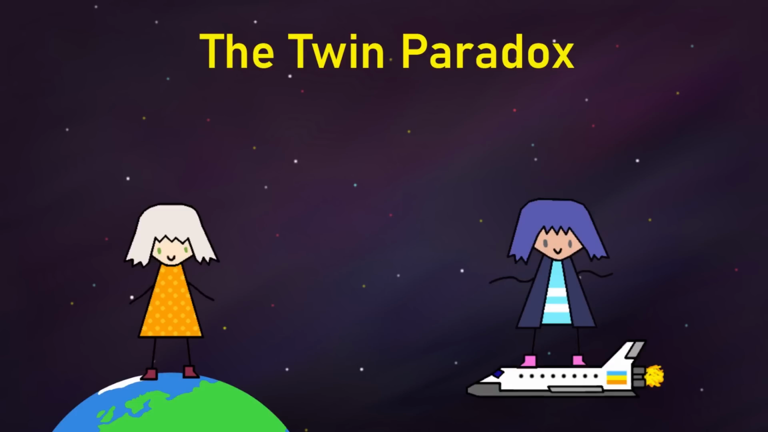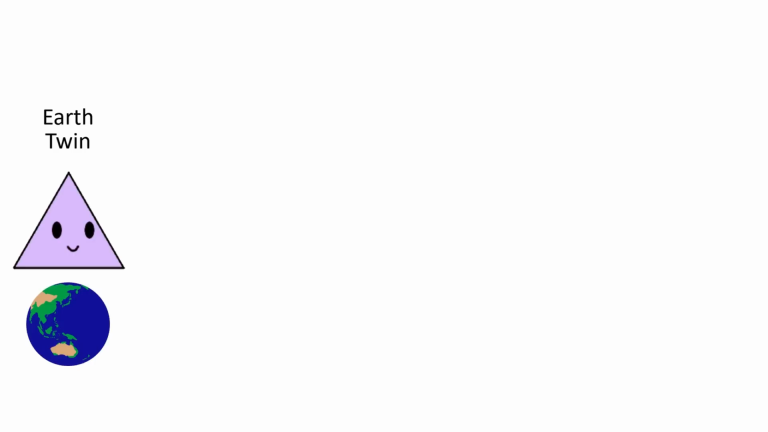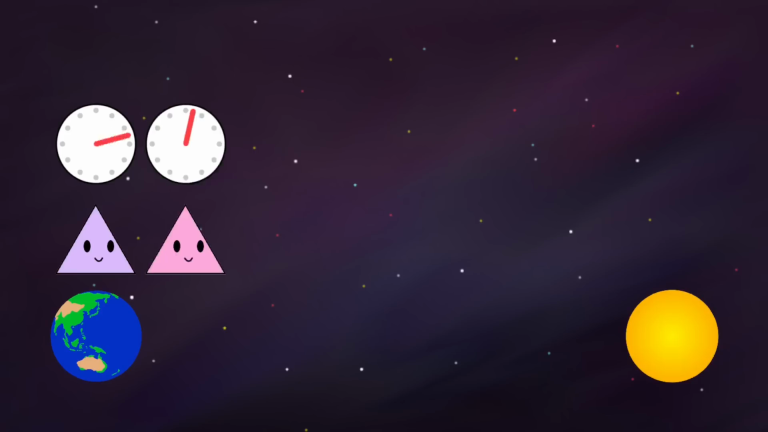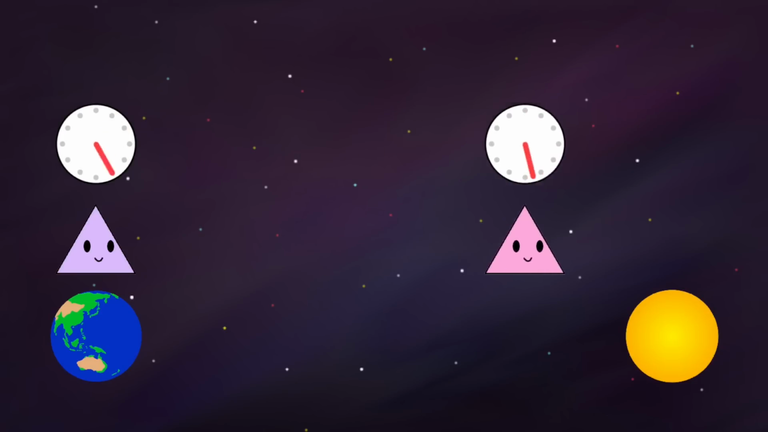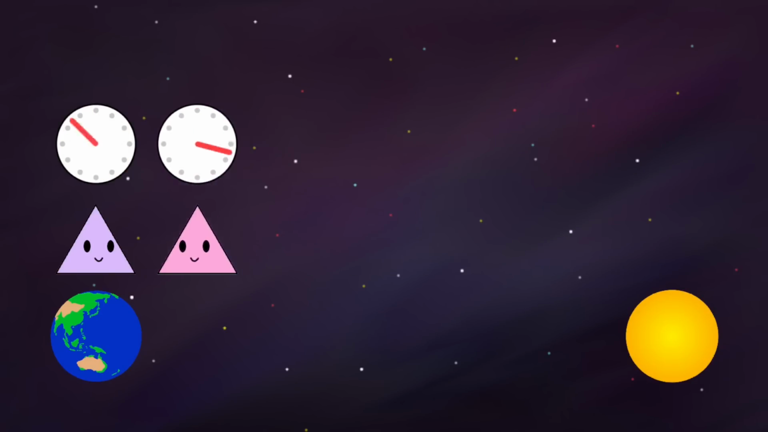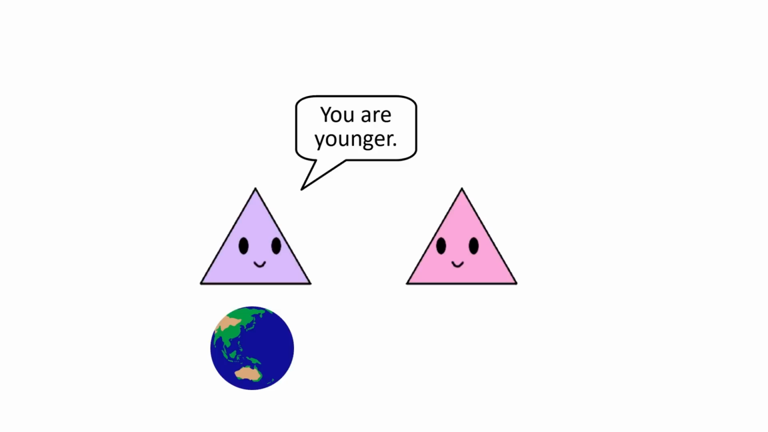The twin paradox is the most famous paradox in all of relativity. The basic premise is that one twin stays on Earth while the other one travels to a distant star and then back again. The space twin moves at near light speed, and so due to time dilation, they age more slowly. Upon returning, they'll be younger than the Earth twin who was stationary the whole time.